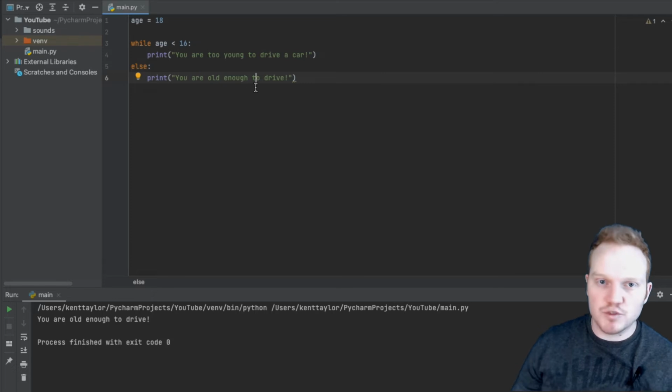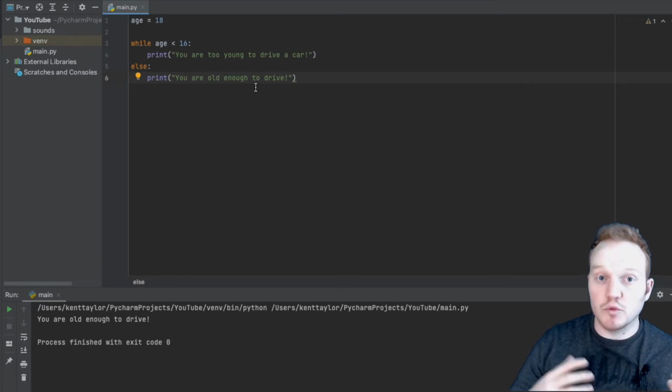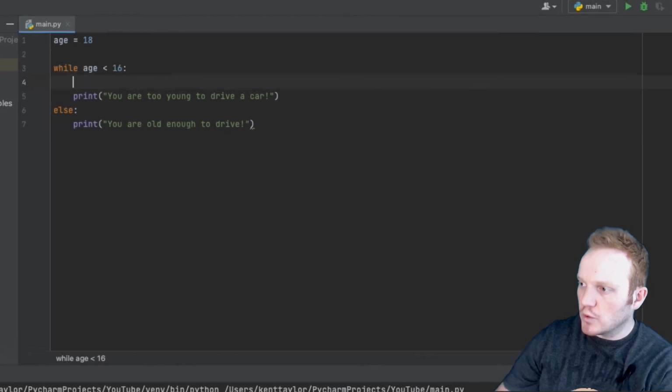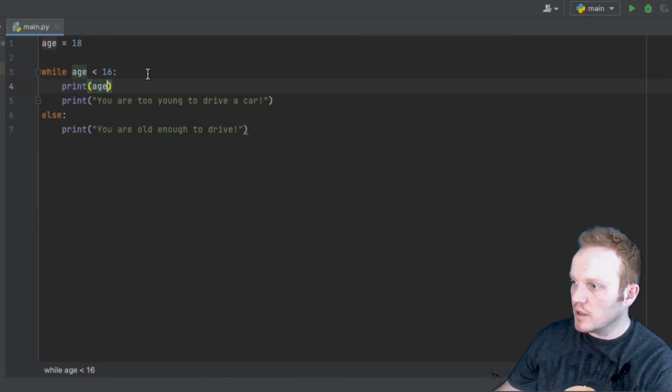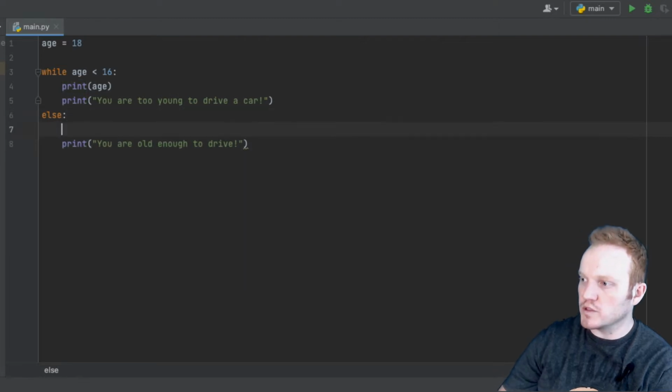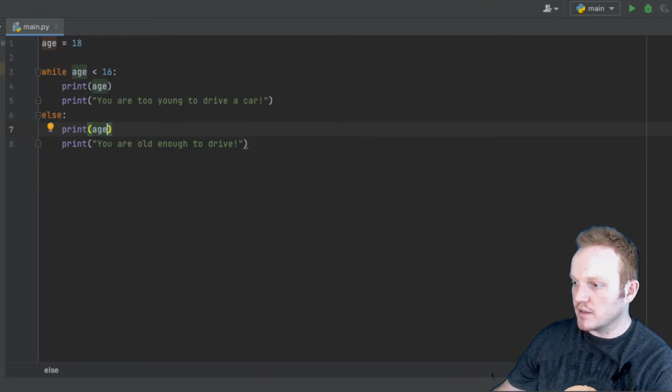Now I'm gonna change my while loop. Instead of having it loop forever and ever, I actually want my loop to stop when a certain condition is met. So let's change up our program a little bit. Right now, we are going to print age above this print statement. And then above this print statement, we're also going to print age. So when I run it, it should just be printing the age above it.